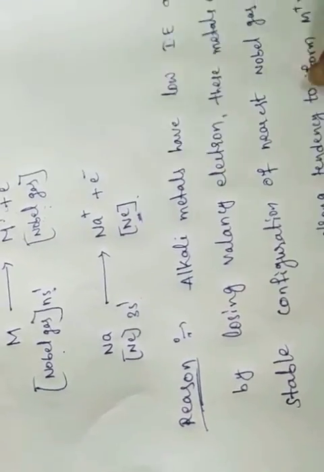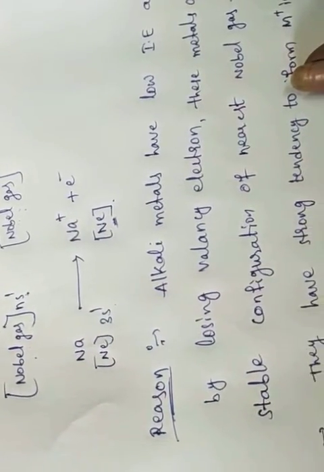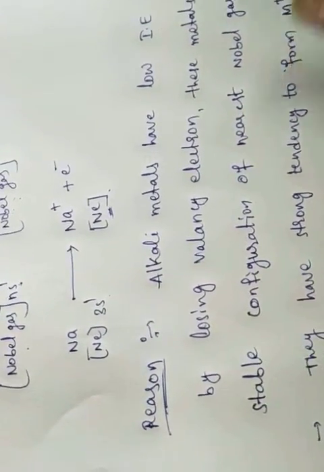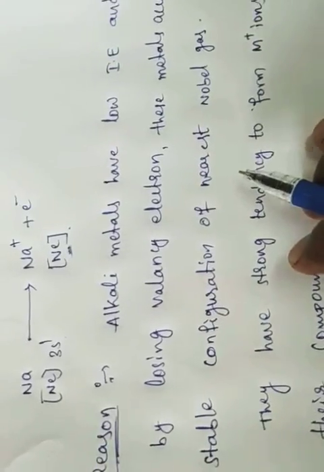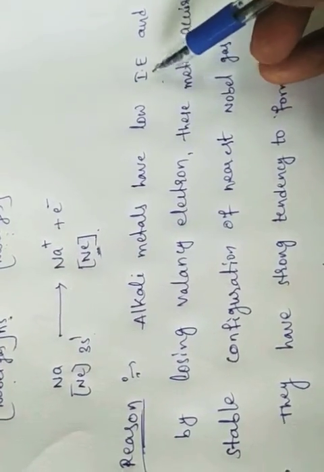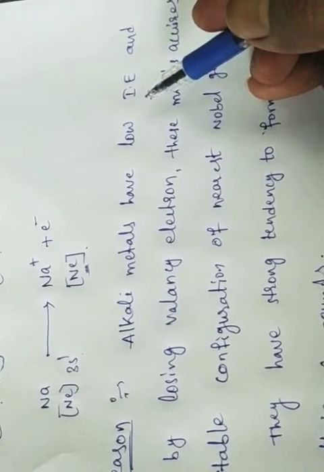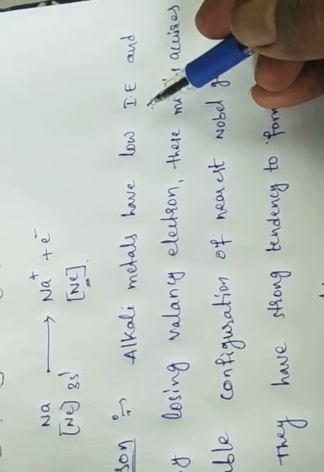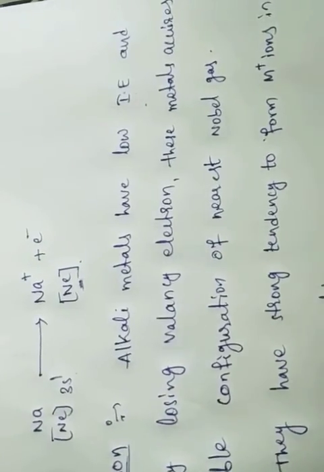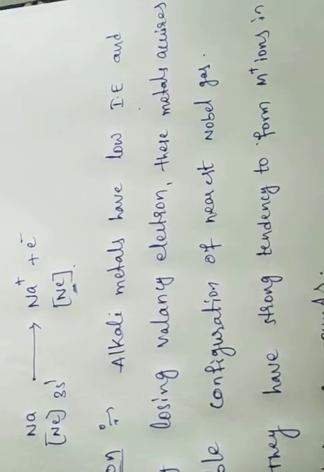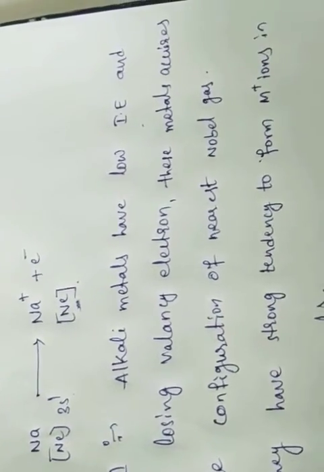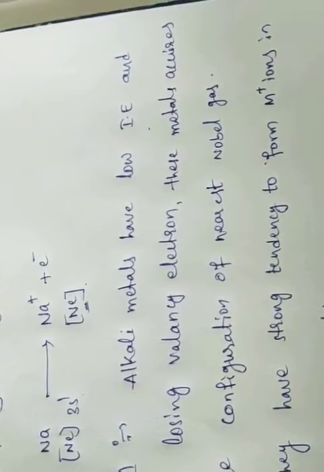And the next one: the magnitude of second ionization enthalpies is very high. What is ionization enthalpy? Already we discussed it. How can you define ionization enthalpy? The amount of energy required to remove one electron from the outermost shell is called ionization energy.